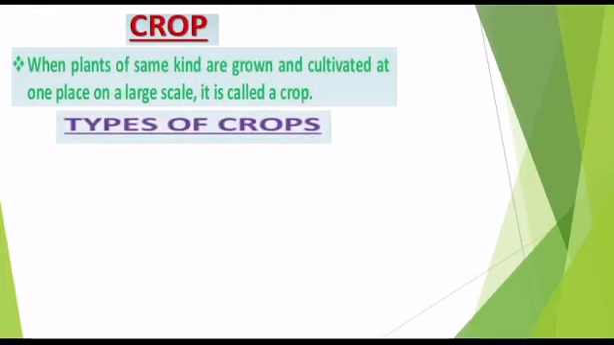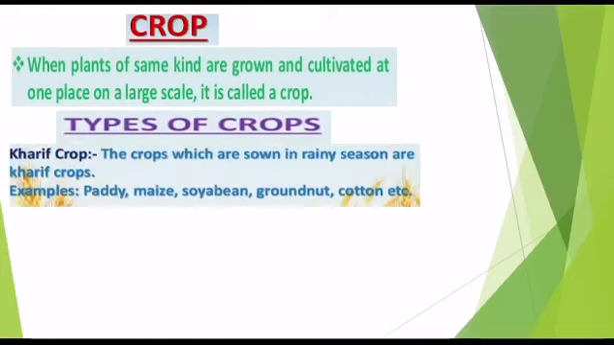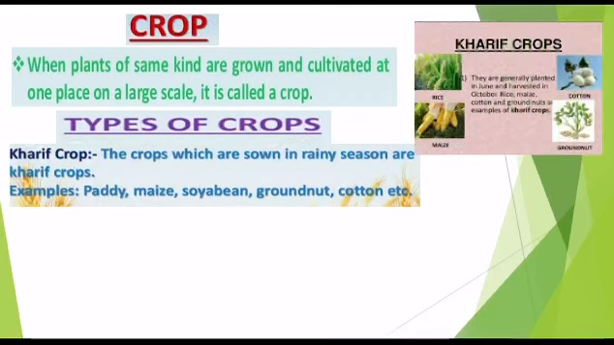Then moving on to the next point, that is types of crops. We have two types of crops. First one is kharif crop. Now what is kharif crop? Kharif crop is nothing but the crops which are grown in rainy season. For example, paddy, maize, soybean, groundnut, cotton, etc. Students, you can see the picture of some of the kharif crops on the screen.